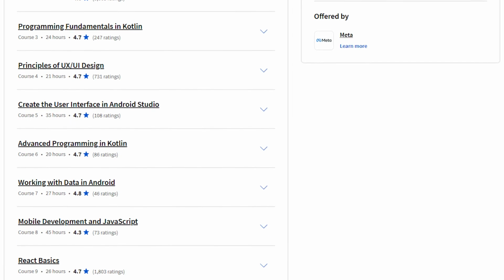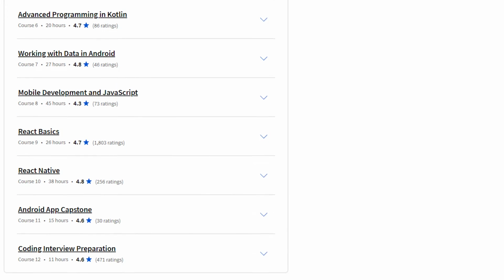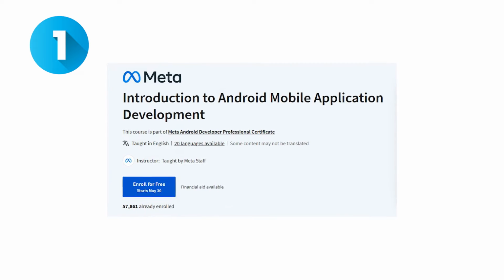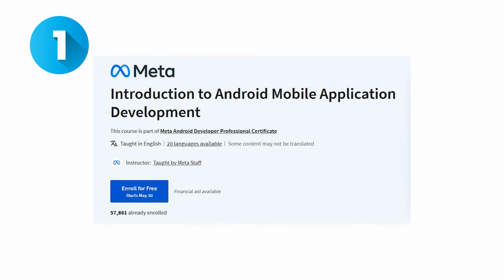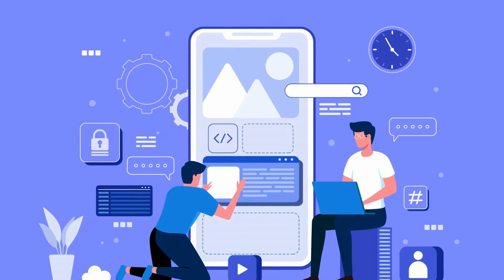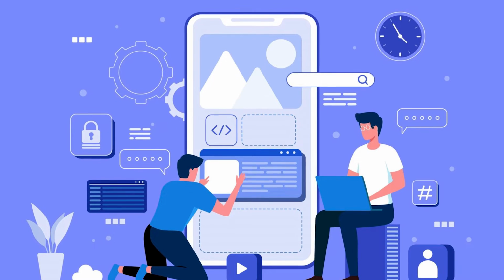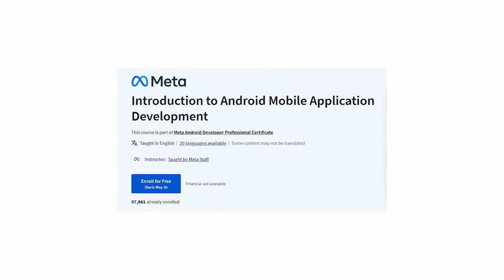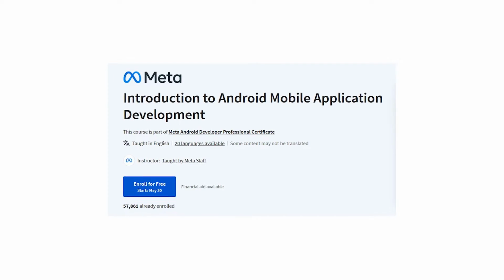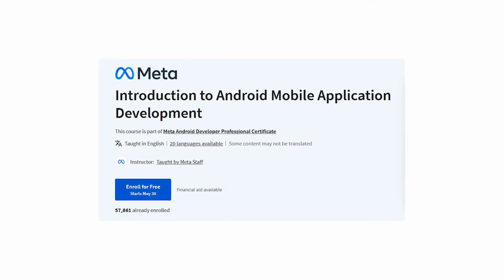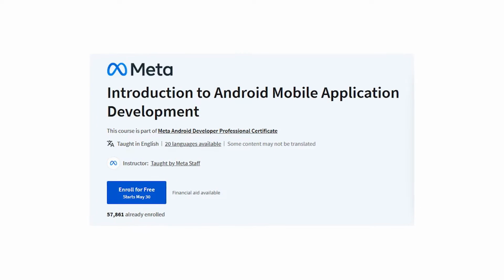This professional certificate program has 13 courses. The first one is Introduction to Android Mobile Application Development. Explore Android Studio and the fundamental concepts of Android app development. Learn about operating systems and different platforms for creating mobile apps. You will conclude your introduction to Android application development by building out each aspect of a guided project.